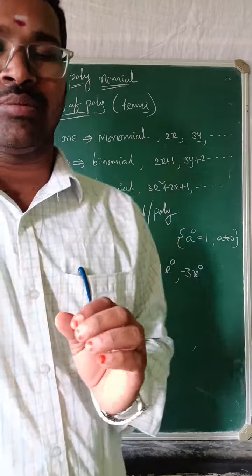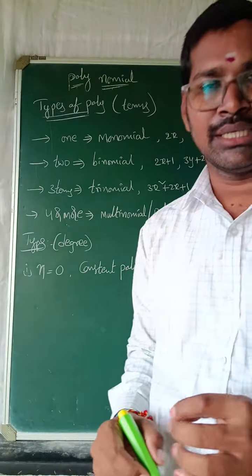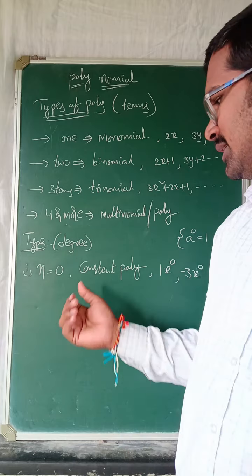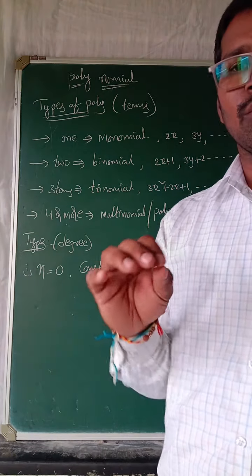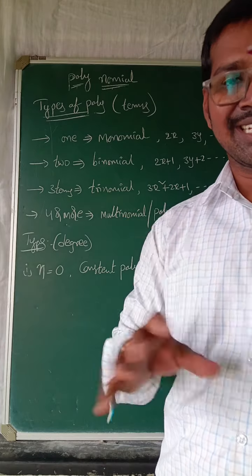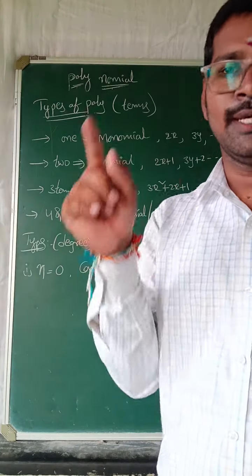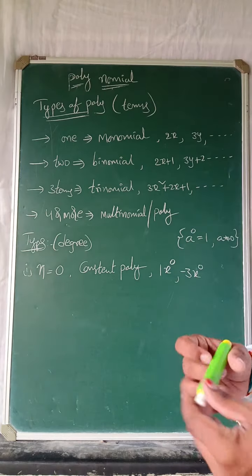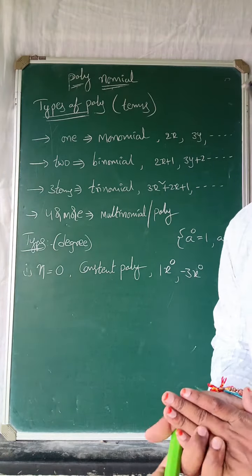And one more important point, it is in the state syllabus and CBSE syllabus. What is the degree of a constant polynomial? It is obviously 0. The degree of a constant polynomial is 0. It is the most important bit.